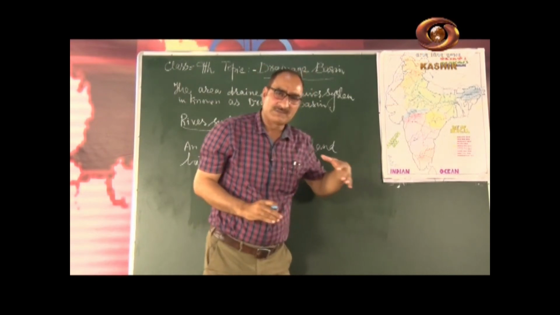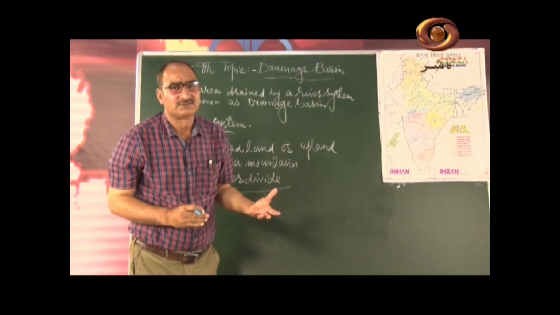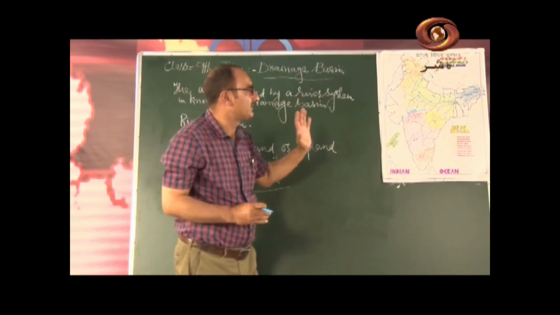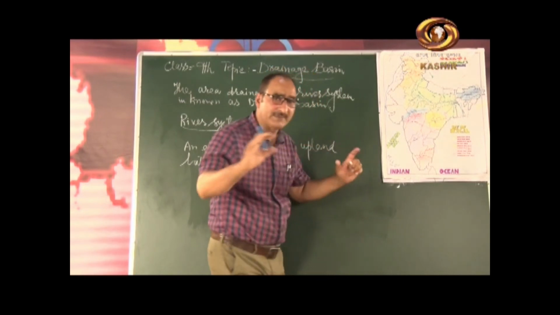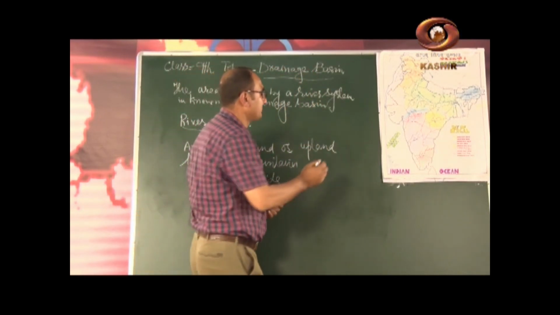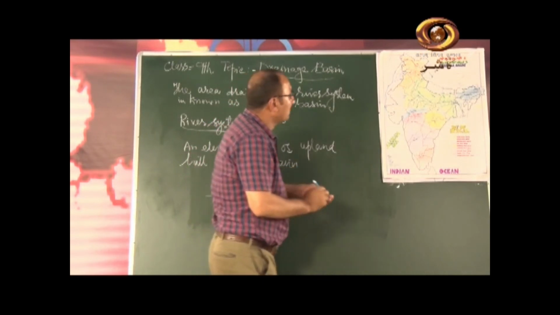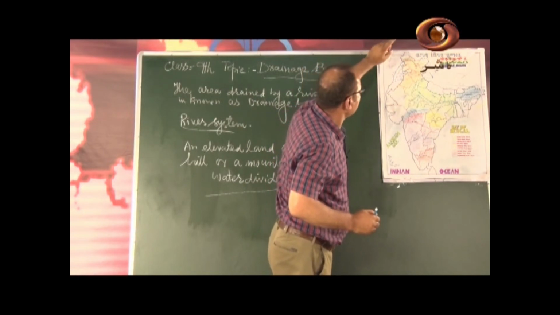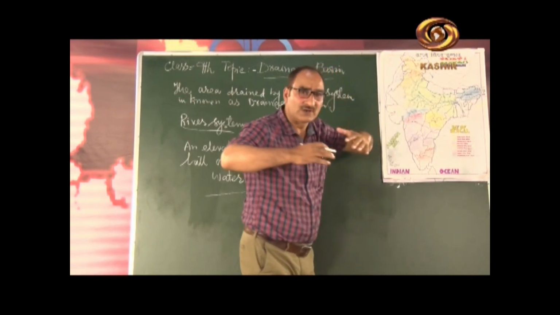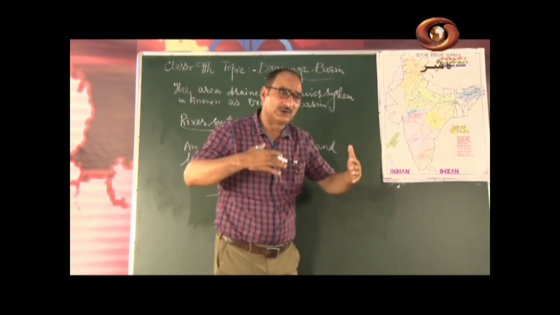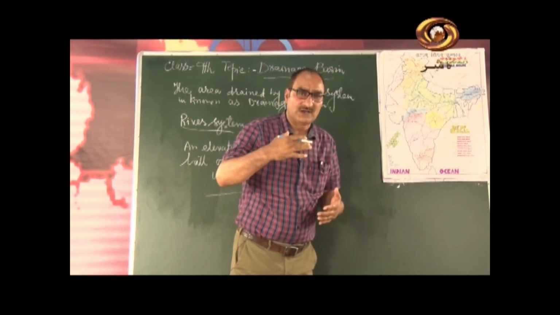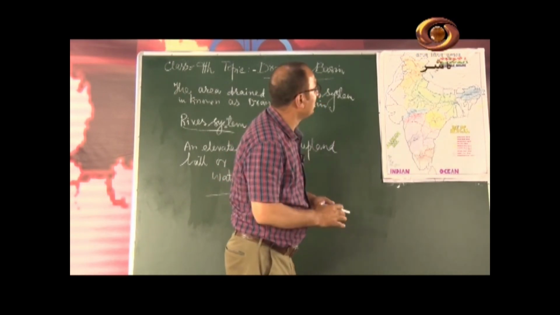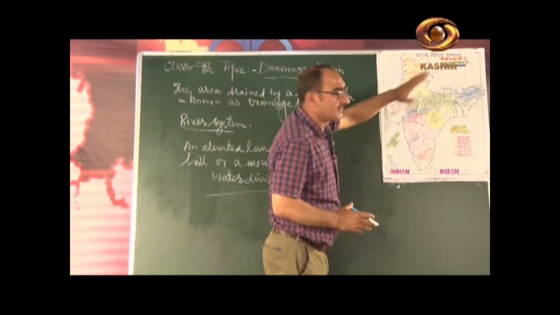It is one of the longest rivers of the world. There are so many longest rivers of the world, and one of them is the Indus river. The length of the Indus river is 2,900 kilometers, and this river flows through Ladakh. In Ladakh, it flows for about 720 kilometers, and this is the river Indus.